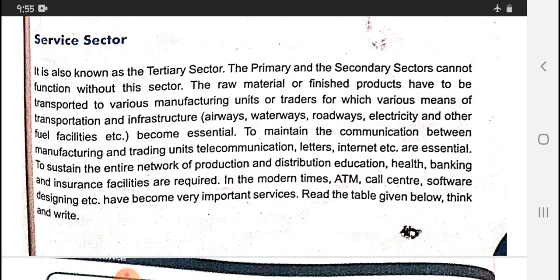So the ways are airways by plane, waterways by steamer and boats, roadways by truck, and electricity become essential.